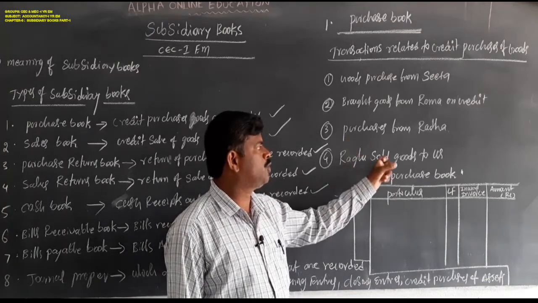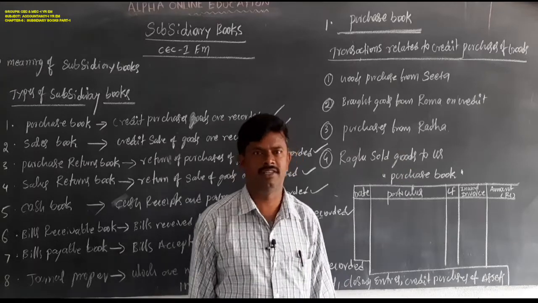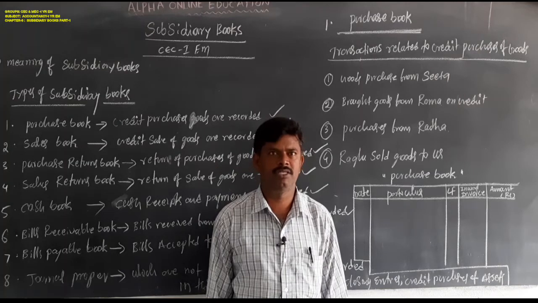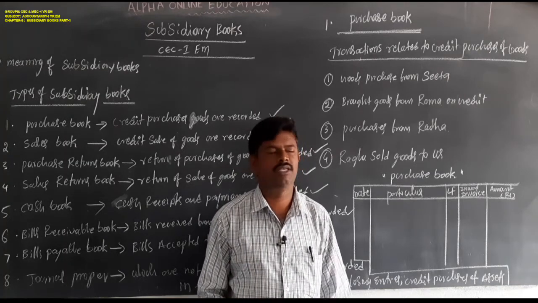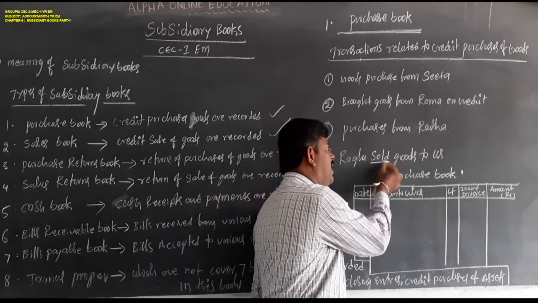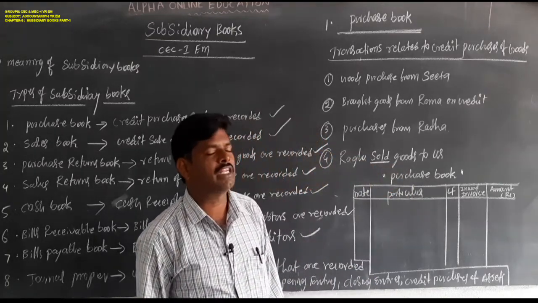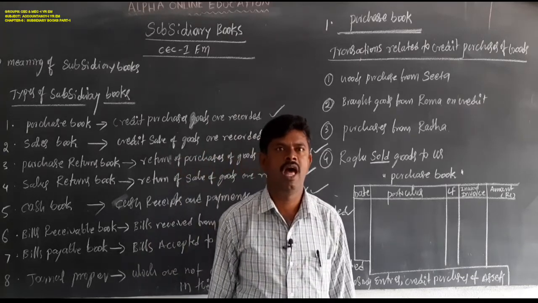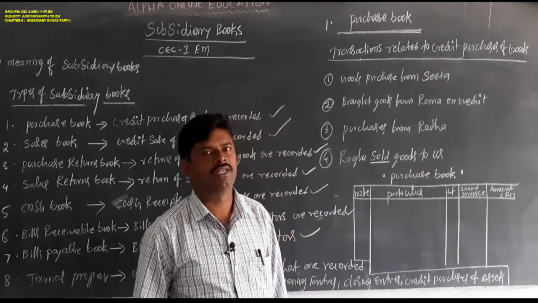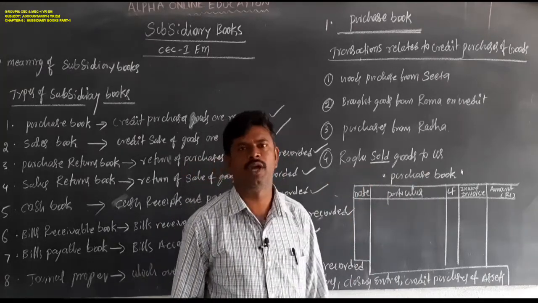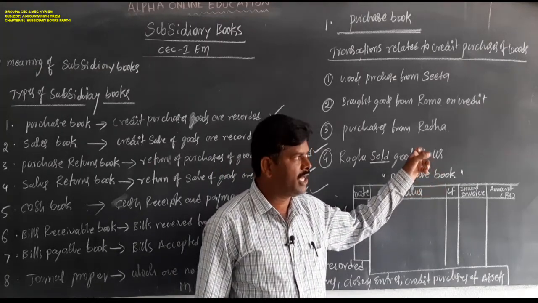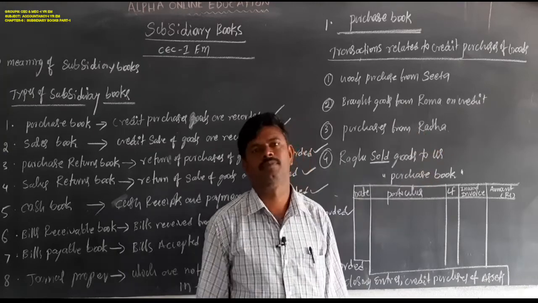Next, Raghu sold goods to us. This is the reverse transaction. Raghu sold to us means we are purchasing. This is an indirect transaction. Especially in the transactions, they are sold or sale, whatever it may be given. So Raghu is selling, nothing but we are purchasing. This is also treated as a credit purchase of goods.